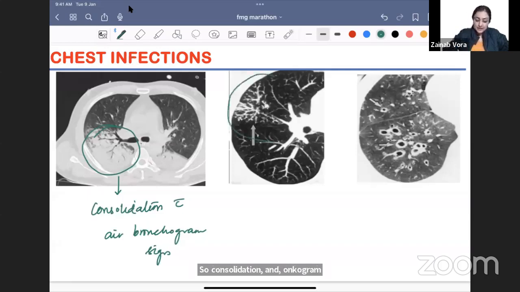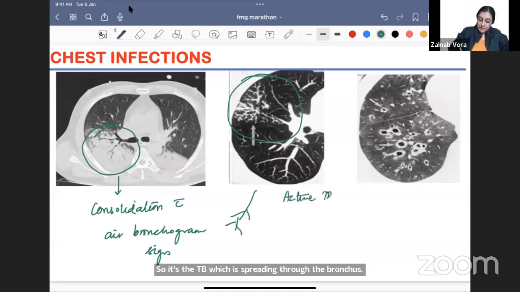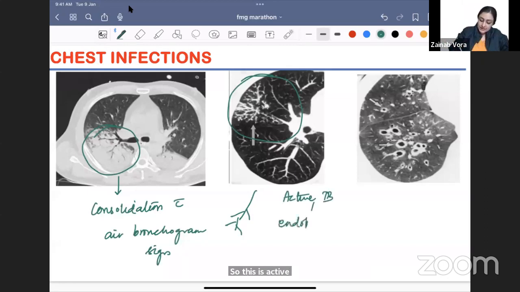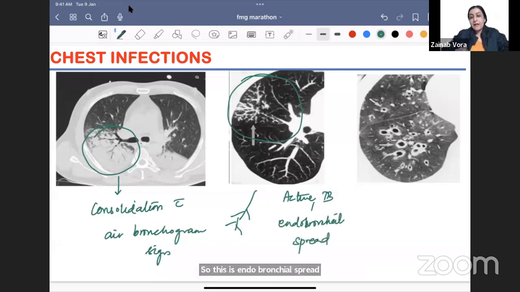What do you see here? I am seeing that there is a tree in bud, right? It looks like budding. So it's the TB which is spreading through the bronchus. So this is active tuberculosis because the TB has gone inside the bronchus. So this is endobronchial spread of tuberculosis. What is this? Normally, first of all, what are all of these investigations? I forgot to ask that. A, HRCT, B, NCCT, C, CCT, D, MRI.